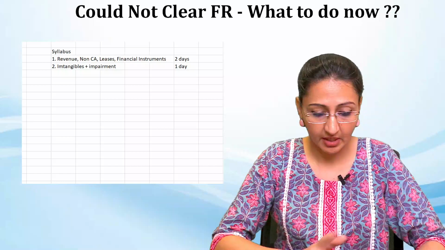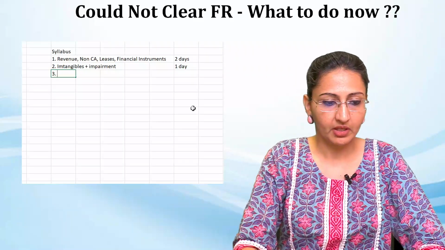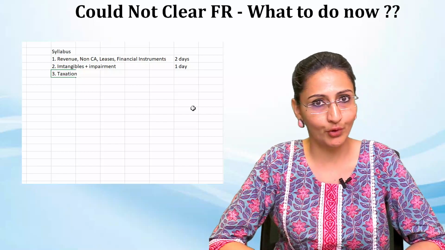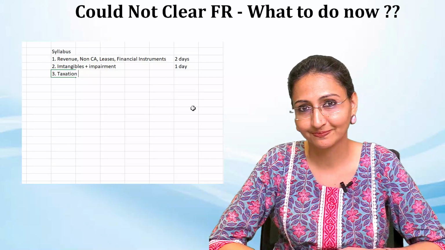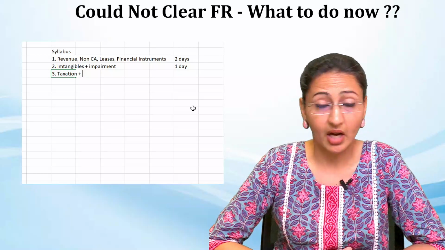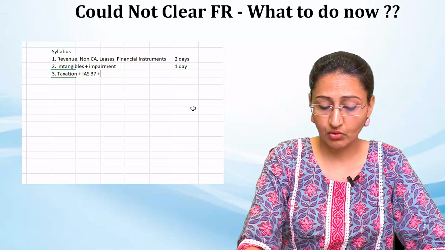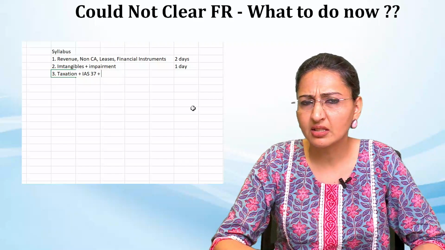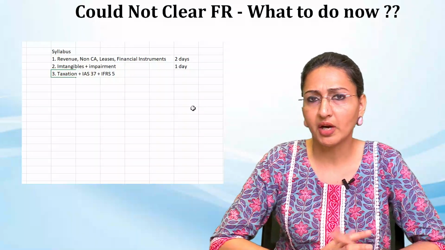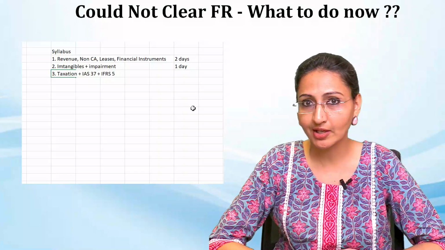Now coming to the next chunk, after intangibles and impairment, let's go ahead with taxation, because taxation is very important. Without taxation, you won't be able to do section C questions at all. With taxation, you can go ahead with other chapters, maybe IAS 37, provisions, contingencies, then IFRS 5, the smaller, leftover ones, which are less troublesome and less challenging.